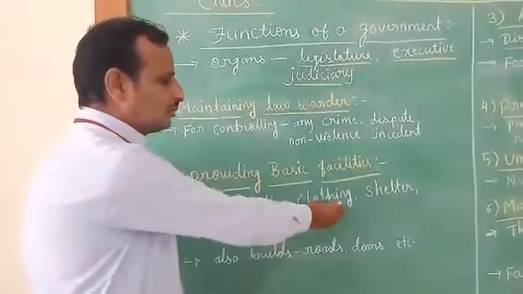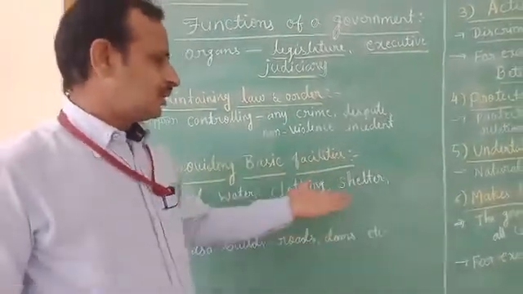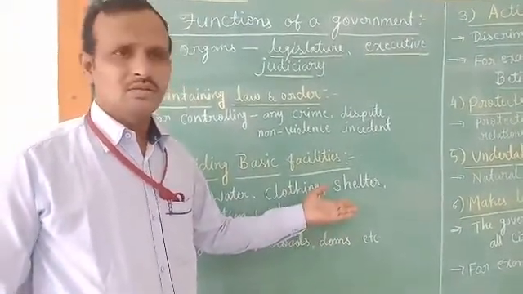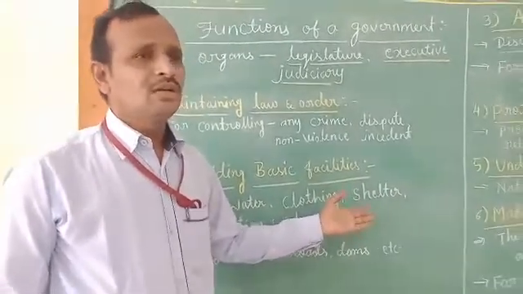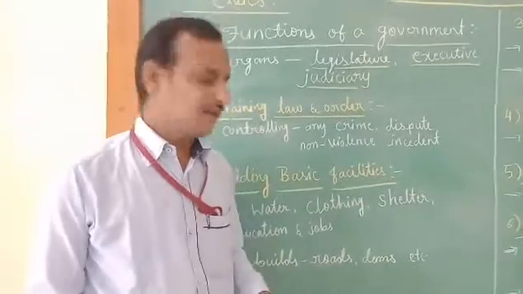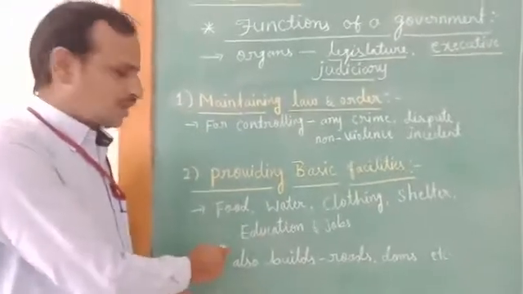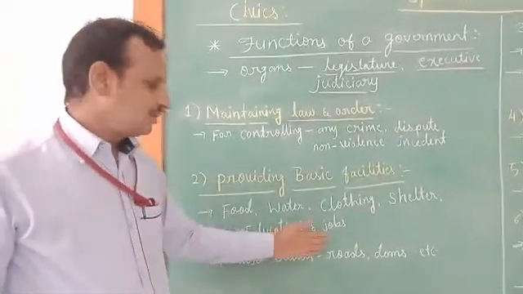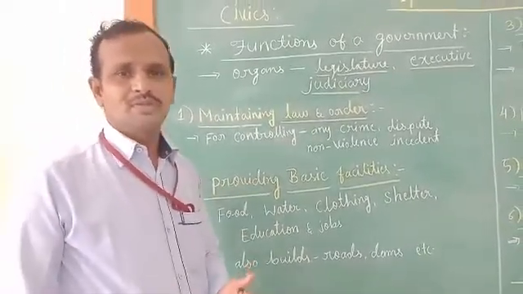Clothing facility is also provided by government in various ways. And shelter: how does the government provide shelter? Through many government schemes like Pradhan Mantri Awas Yojana. You know that Pradhan Mantri Awas Yojana is one of the schemes of government. Under this scheme, government provides free houses for poor people. And education: free education in government schools. You know already many government schools are there. And jobs, this is really important. This is also one of the basic facilities. Just imagine how people live without a job. That is very important.